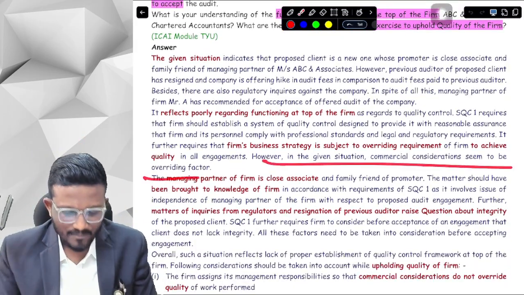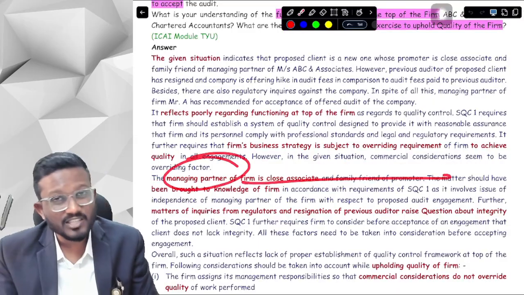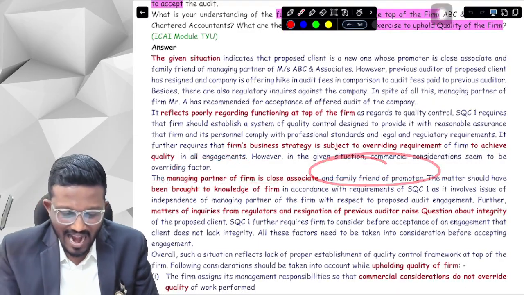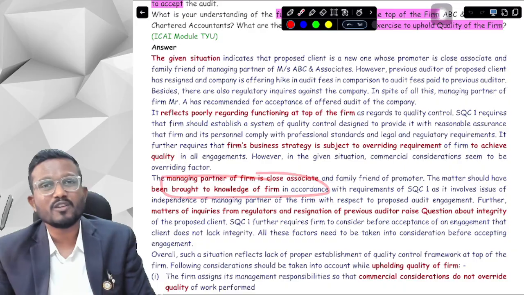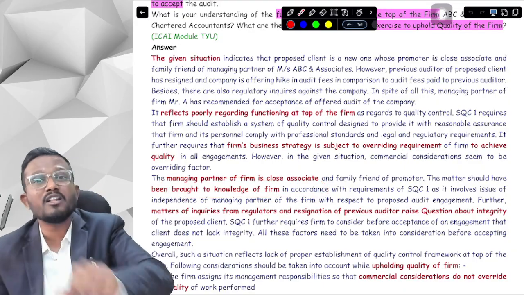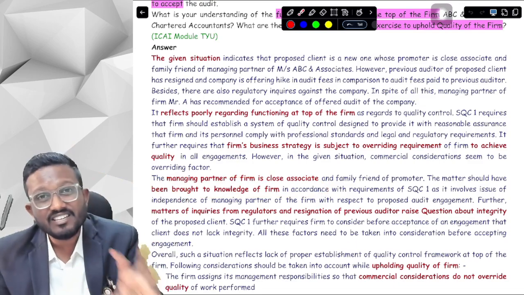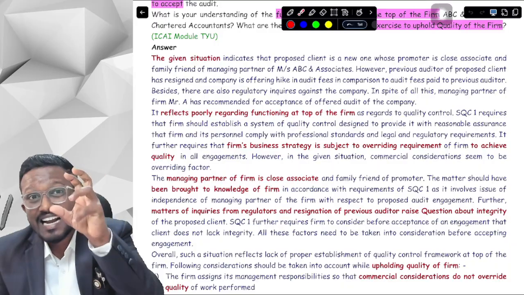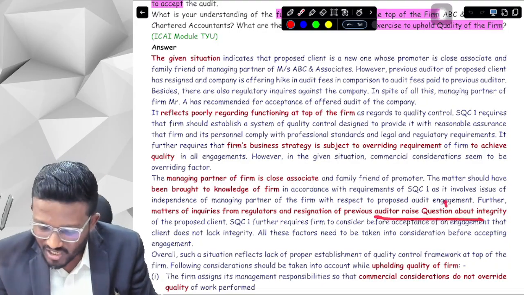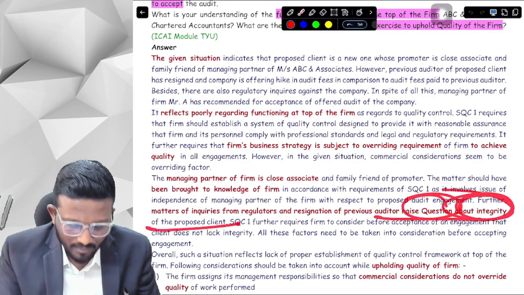Okay. Yes, sir. And the managing partner here is a close associate or family friend, and this matter should have been brought to the knowledge of the firm. The managing partner should have informed the firm that he is a close family friend of the promoter of the company, and he didn't inform. Matlab, there is an integrity breach. There is a question that is raised about the integrity of the proposed client.